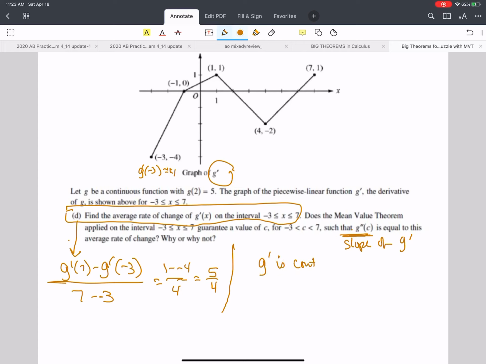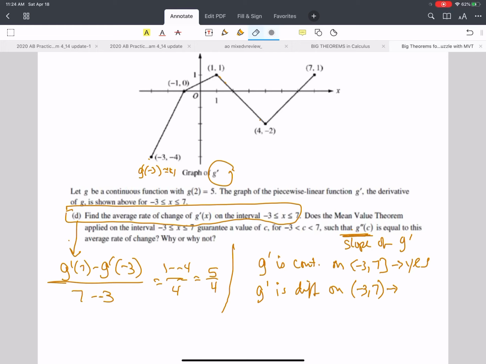is continuous on negative 3 to 7. This is a G prime graph from negative 3 to 7. I'm going to take my pen, and do I lift, do I lift, do I lift, ever? I do not lift, so the answer is yes. G prime is differentiable on the open interval from negative 3 to 7. That's the open interval. And on this open interval, I'm going to be looking for differentiability.